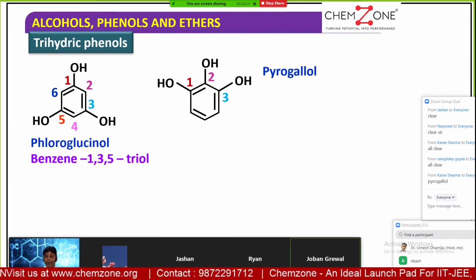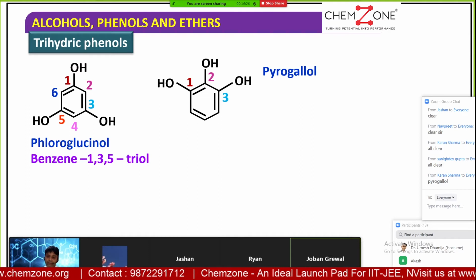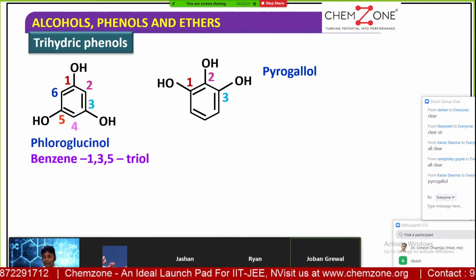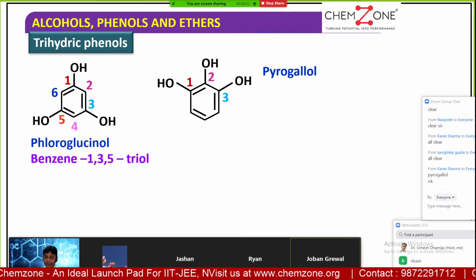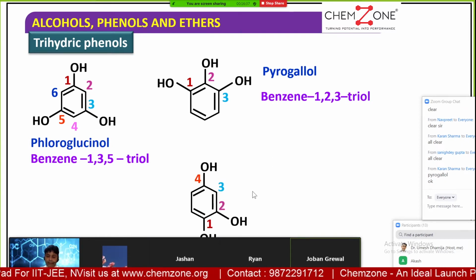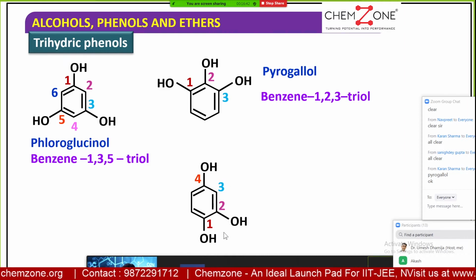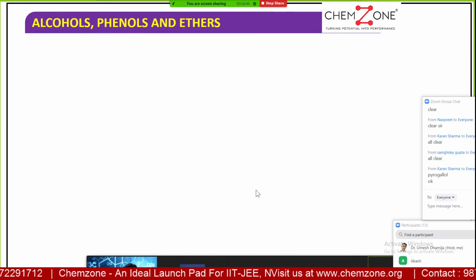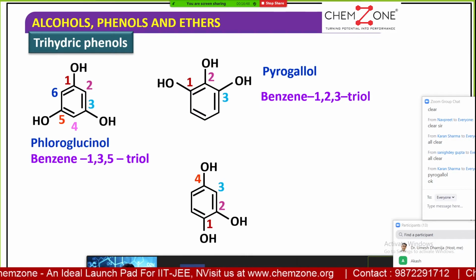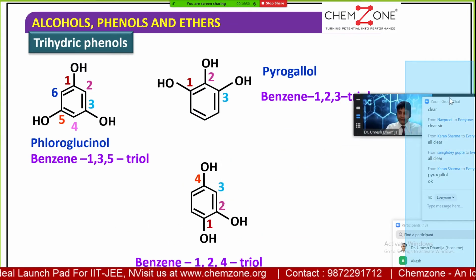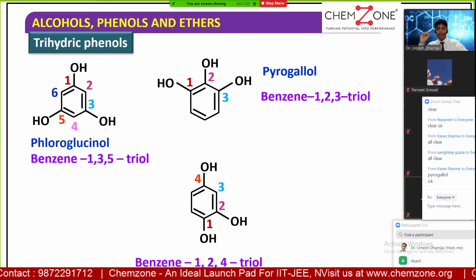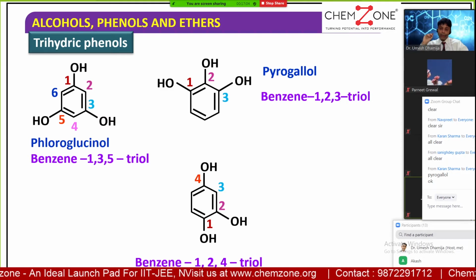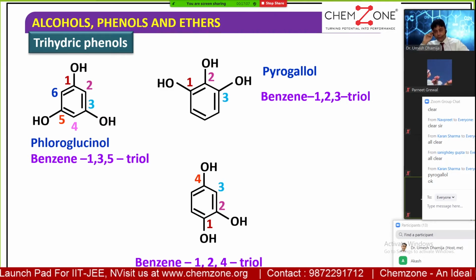Karan, this compound is called pyrogallol when it is at 1,2,3. Consequently, the 1,2,3 is called pyrogallol, benzene 1,2,3-triol. And if it is at 1,2,4, this compound will be called benzene 1,2,4-triol. There is no common name for this. Note down all these common names as well as the IUPAC names: phloroglucinol, pyrogallol, and benzene 1,2,4-triol.